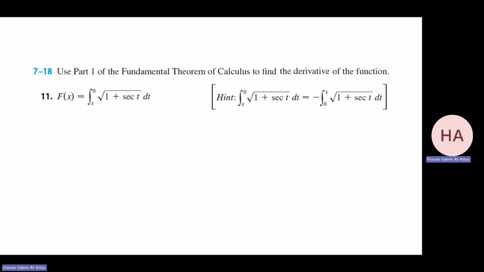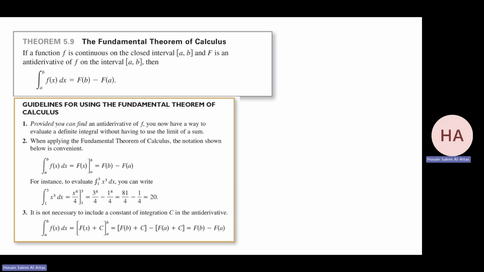As I said, it will be a lot of questions, but I think it's very important because, from the name, it's the fundamental theorem of calculus. It's an important theorem in calculus. What's the idea?